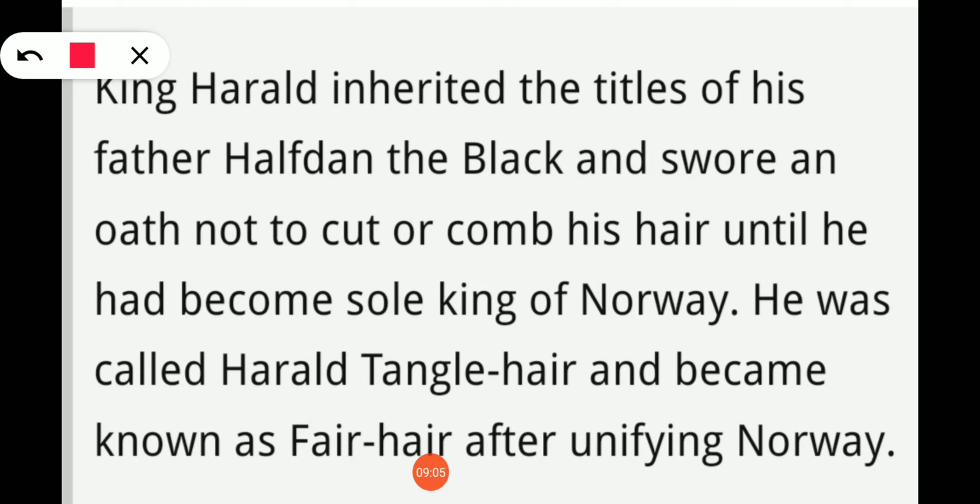He was called Harald Tanglehair and became known as Fair Hair after unifying Norway. First of all, you have to understand the meaning. King Harald inherited the titles of his father Halfdan the Black. So Halfdan the Black is the father of King Harald.